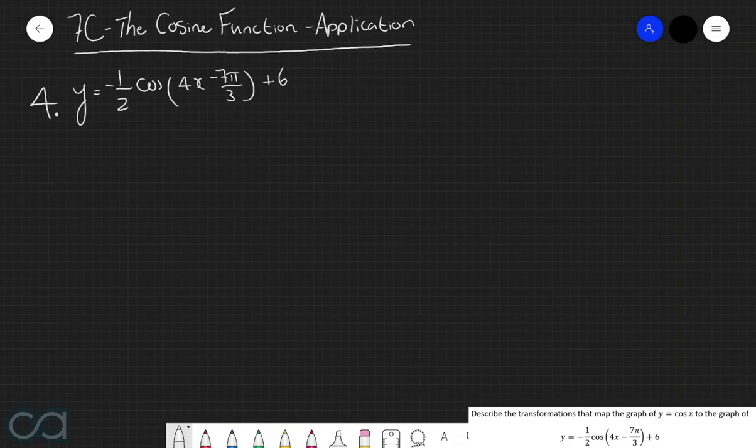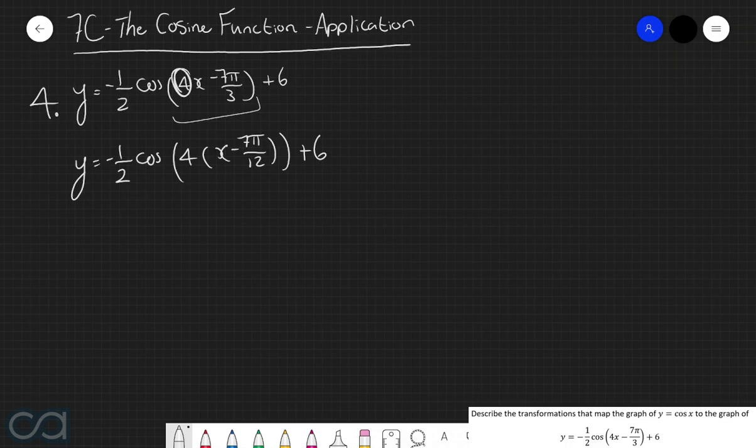Now before we do anything here, the first thing that we need to do is rewrite this bracket in the standard form for a cosine function. In other words, we need to factorize out this 4. So we can rewrite this function as y equals negative 1/2 multiplied by cos of 4 multiplied by x take 7 pi over 12 all plus 6. And now we can identify our a, b, c, and d values. So first things first, a is this negative 1/2, b is this 4, c is this 7 pi over 12, and then d is this 6.